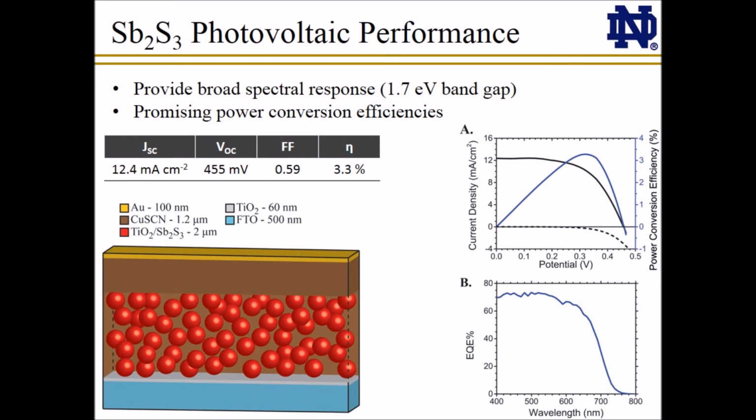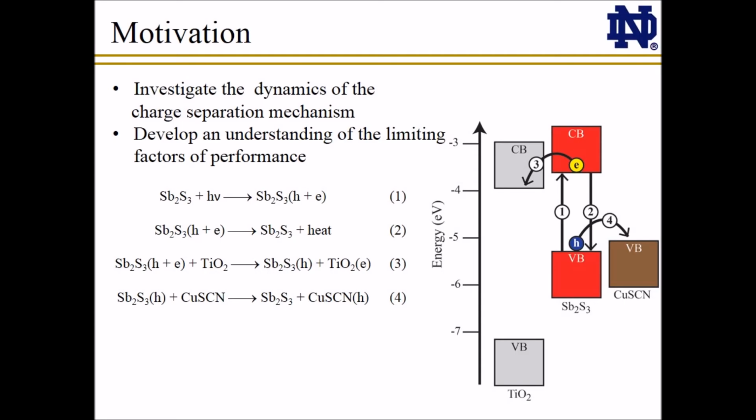These antimony sulfide copper thiocyanate solar cells show peak external quantum efficiencies over 70% and power conversion efficiencies as high as 3.3%. However, there needs to be a fundamental understanding of the limiting factors in these solar cells in order to facilitate the fabrication of higher efficiency devices. Toward this end, we investigated the dynamics of the charge separation mechanism in these antimony sulfide copper thiocyanate solar cells.